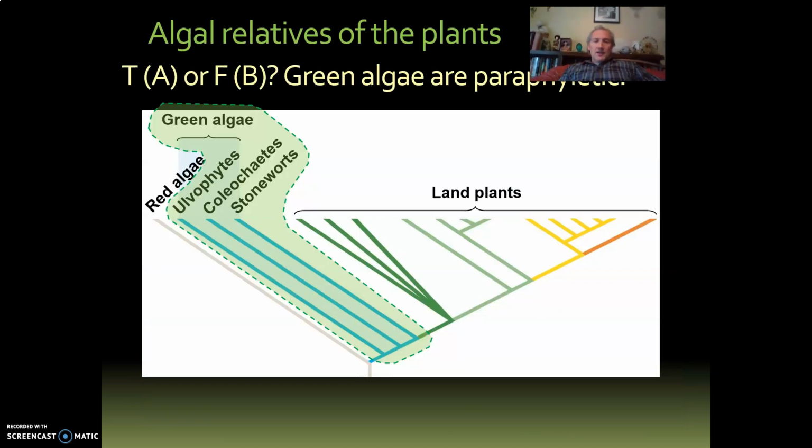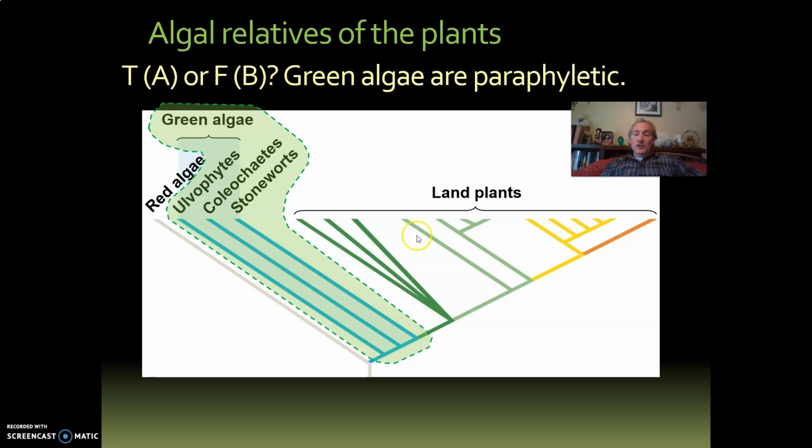Now, here's a group, the clade of plants called land plants. We'll call this kingdom Plantae, the full distinction of everything it means to be a plant. We'll get some synapomorphies later. And then here we have their closest living relatives. These three groups in blue are collectively called the green algae. And then there's another group of algae called the red algae. These are reddish in the way they do photosynthesis. These are greenish in the way they do photosynthesis.